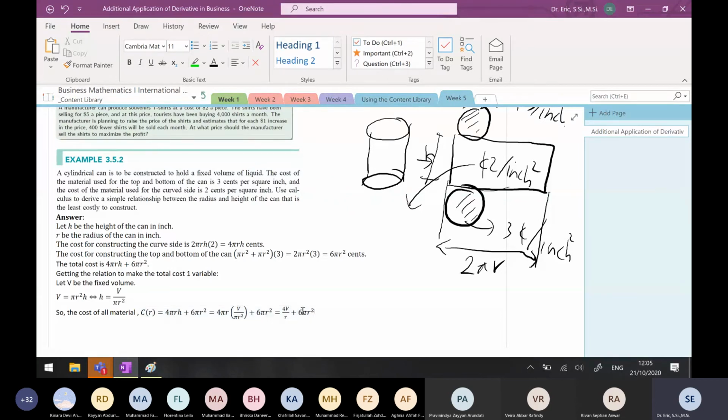Sir, may I ask questions? Why do we need to include the volume, sir? Because we want to find a connection such that the cost that we are dealing with becomes just one variable. You have two variables, R and H, isn't it? How do you find the maximum or minimum if you have two variables? You haven't learned about that, maybe in another advanced course. But for this, if you have a certain connection, you can simplify this into just one variable.